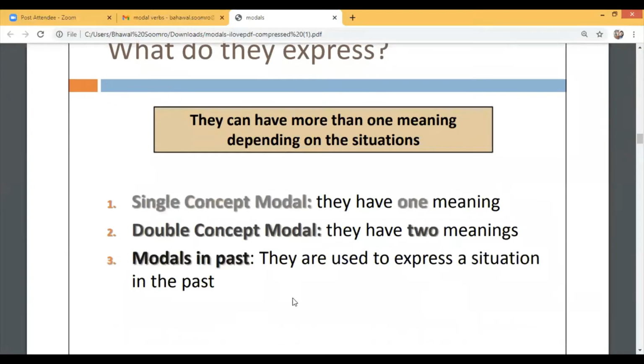What do they express? They can have more than one meaning depending on the situation. So we actually have two types of modal verbs: single concept modal and double concept modal. Single concept modals have one meaning, and double concept modals have two meanings. Modals in the past are used to express a situation in the past.